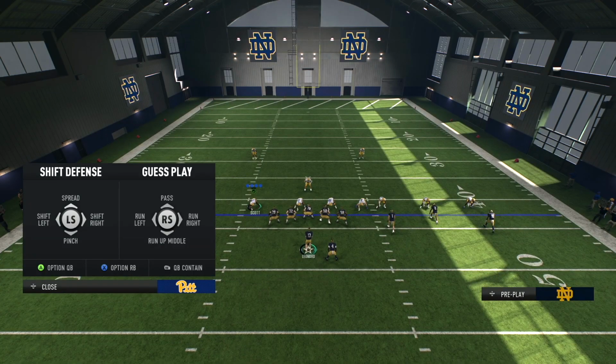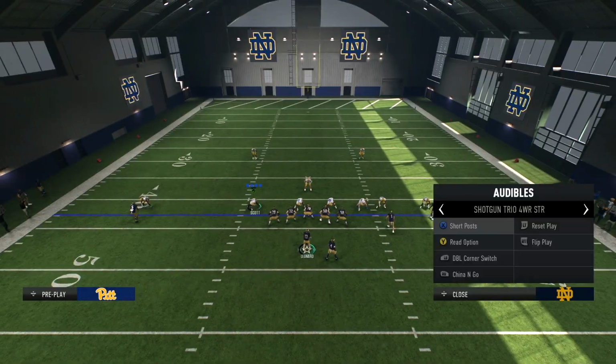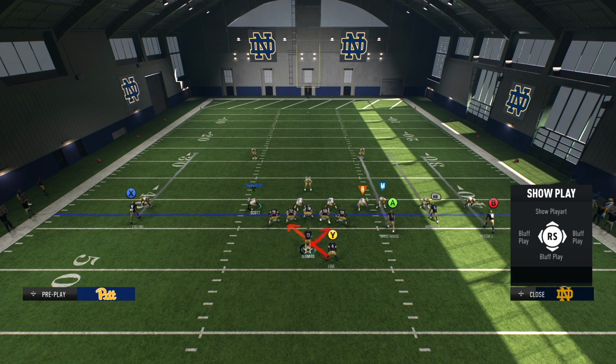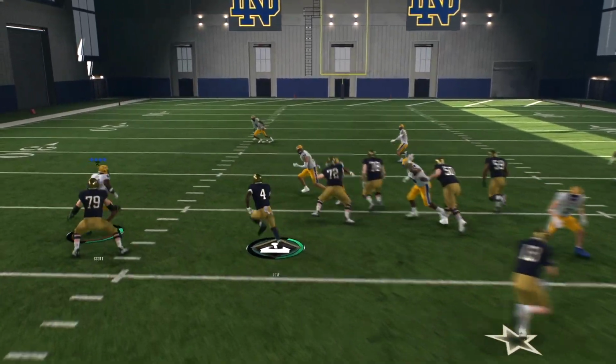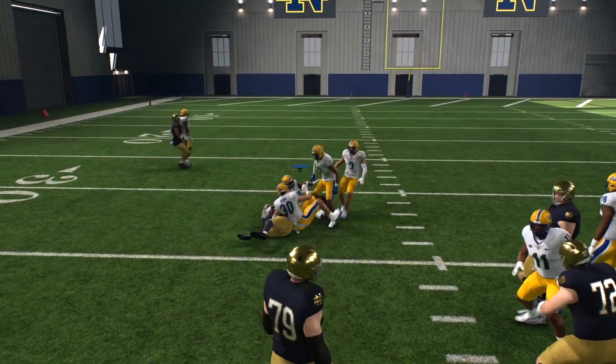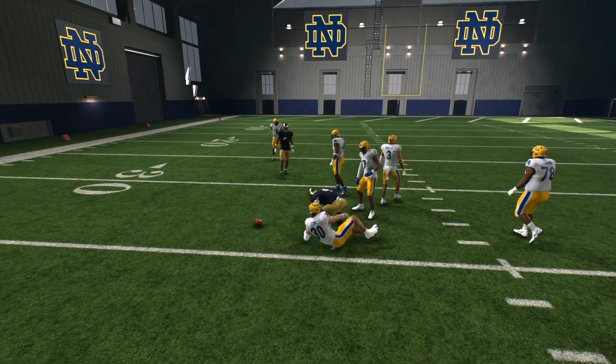So look, let's see what happens if I guess pass and I audible into a run. Okay? So I'm going to do a read option here. I'm basically just going to hand it off to Love. But let's just see what happens here. I didn't score a touchdown, so that's huge. That's huge in itself, honestly.